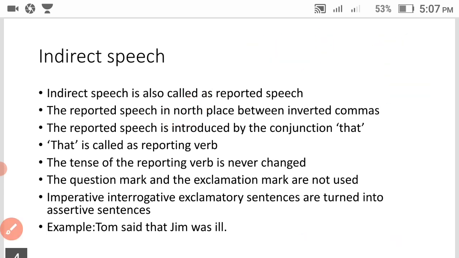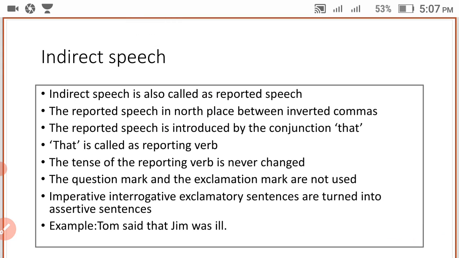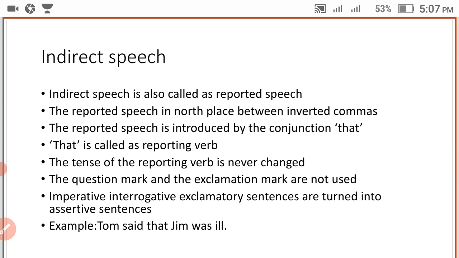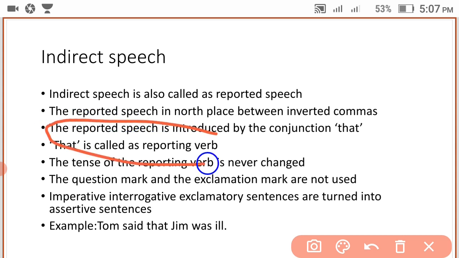The reported speech is introduced by the conjunction that, which is called the reporting verb. Here you got it. That is called the reporting verb. Here they have shown you.